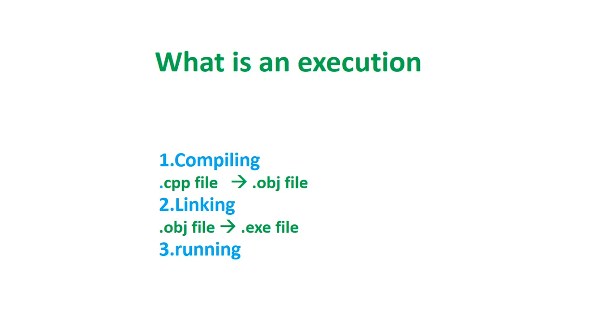Second step is linking the program. There may be several programs in the project. The object code of these programs and library files are linked and create a single executable file. That means .exe file is created. The last step is running the executable file. Here the statements in the program will be executed one by one.